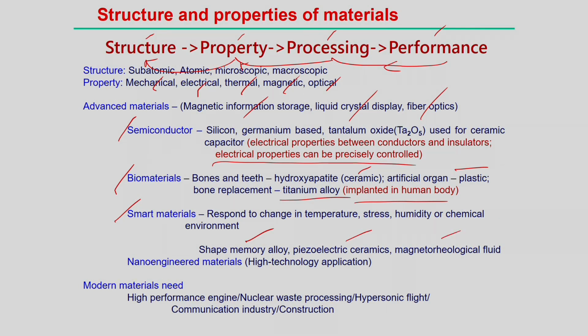So, shape memory alloy has a very small change in temperature at which it changes its behavior. A normal material, for example steel or iron, may not show that kind of shape memory effect at normal temperature or with a very small change in temperature. So, that is the specific property of the material. Magnetorheological fluid also, the fluid properties are influenced by the magnetic field.